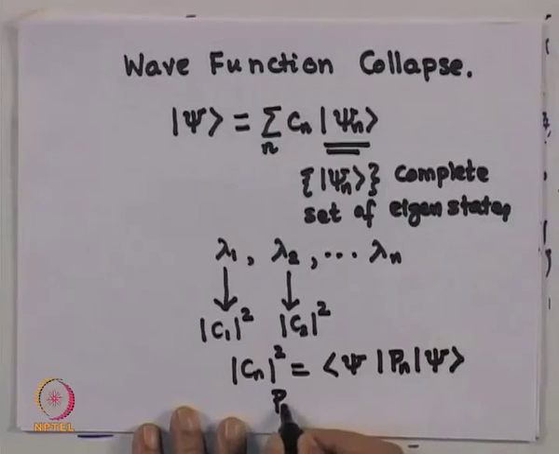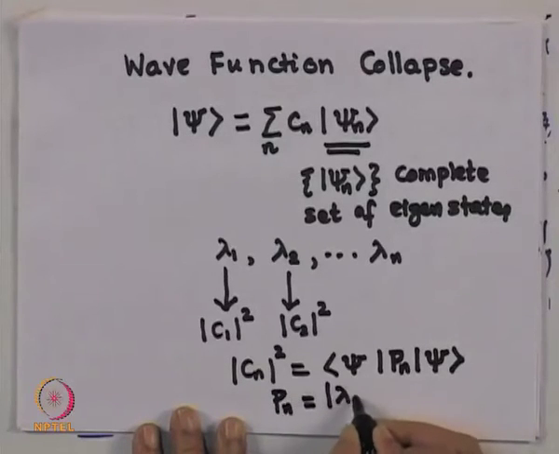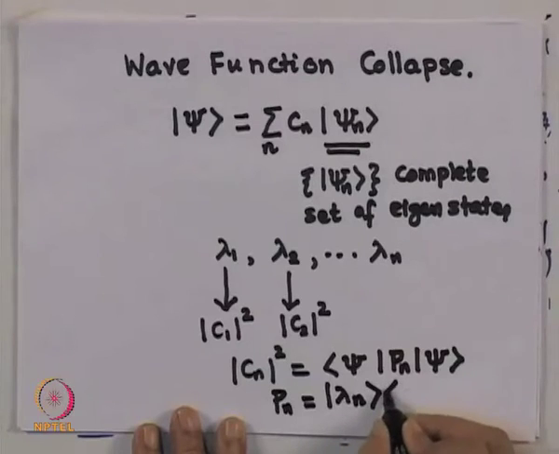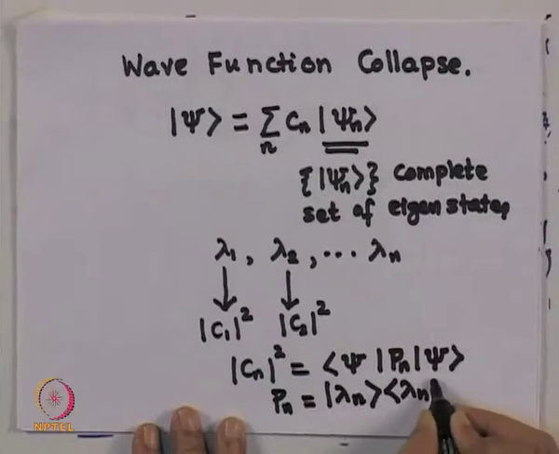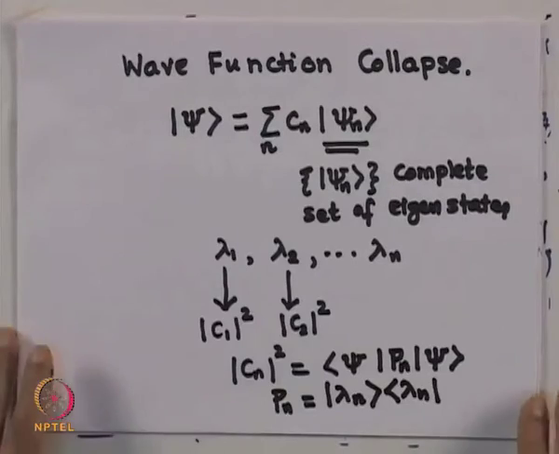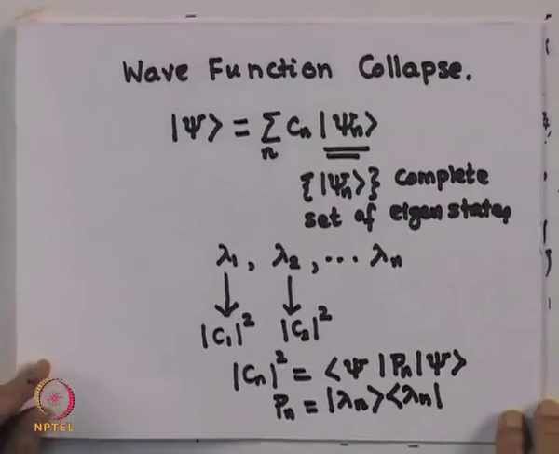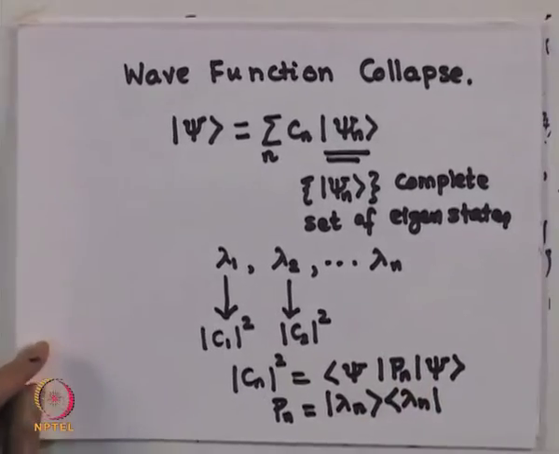And Pn is the projection operator corresponding to the eigenvalue lambda n, and this is what the probabilities are. So, on making a measurement, the wave function of the system would suddenly collapse to the eigenstate corresponding to the eigenvalue that you have measured. This is called collapse of the wave function.